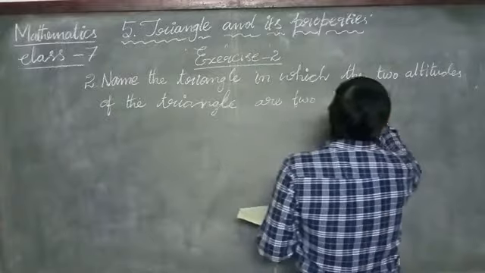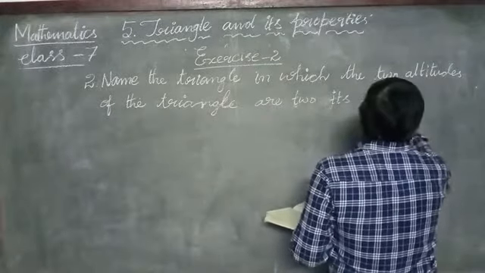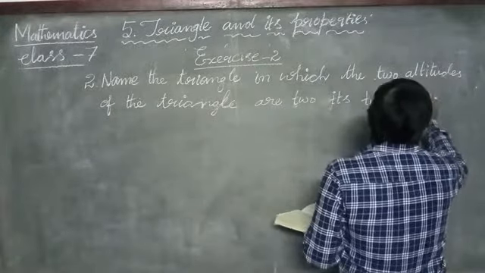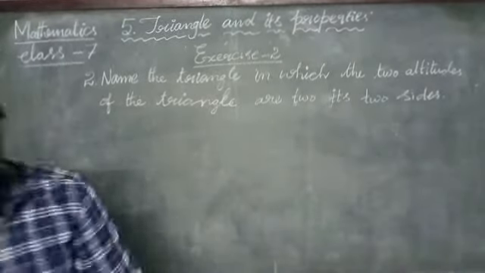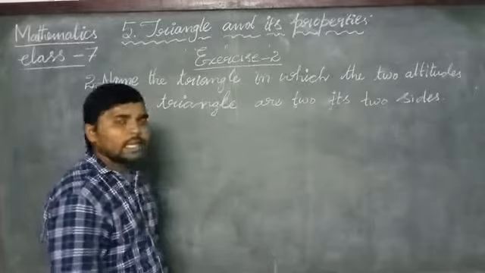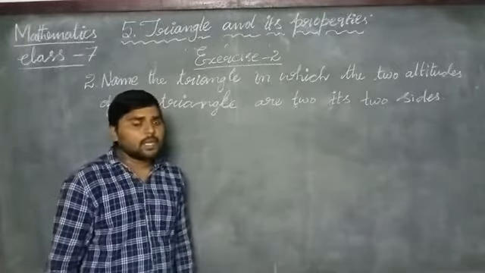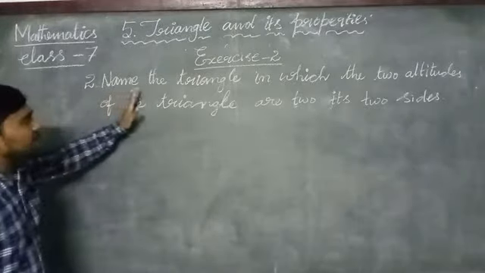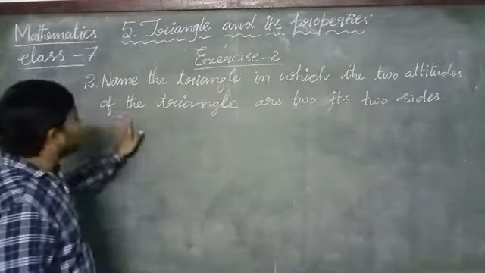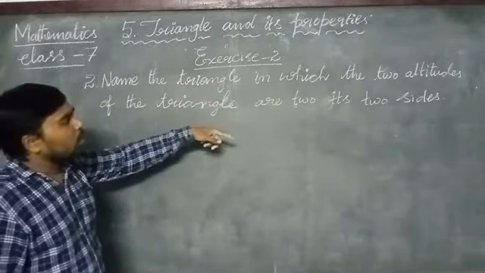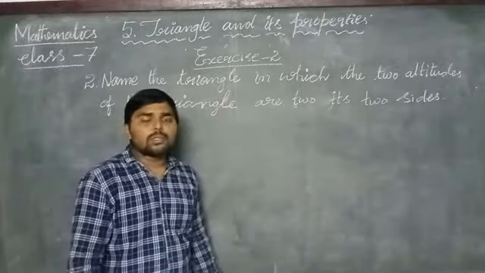There are different types of triangles. In this question, name the triangle in which the two altitudes of the triangle are its two sides.